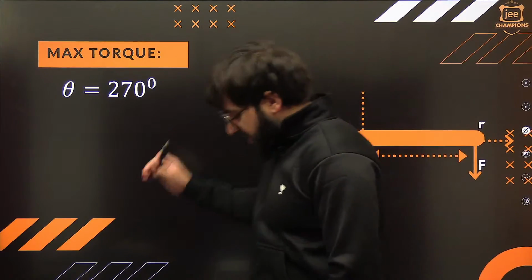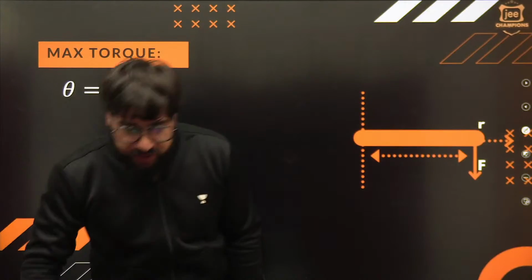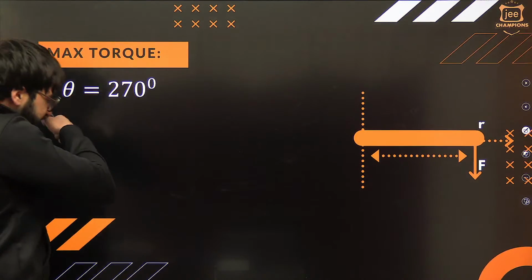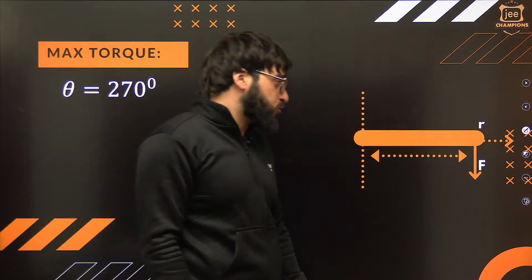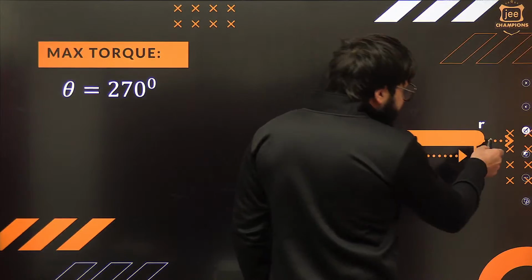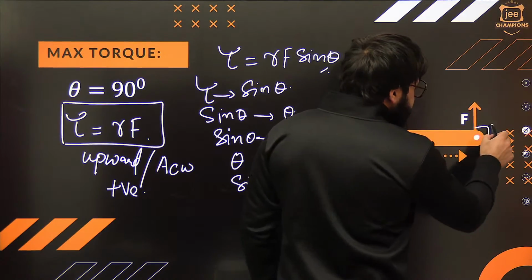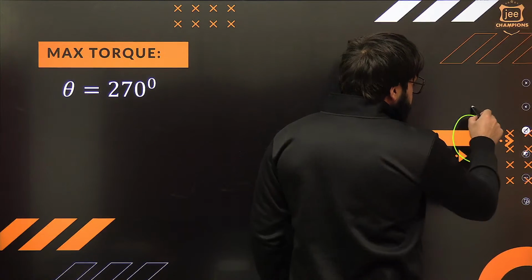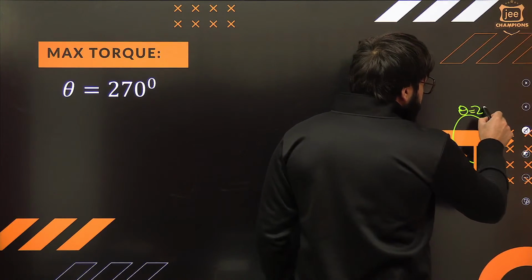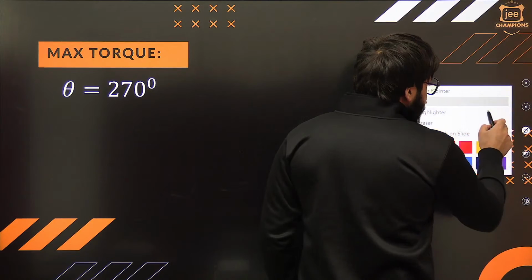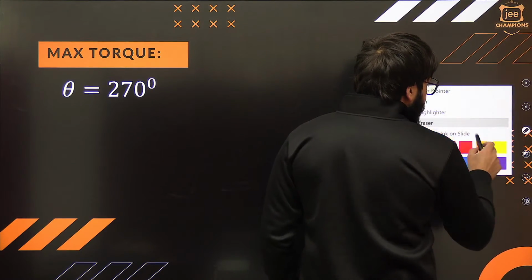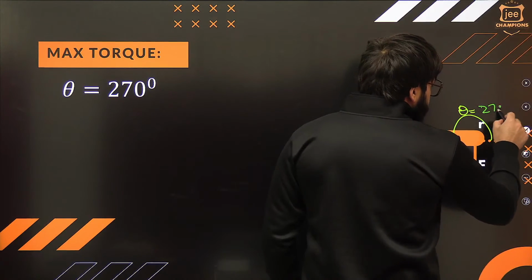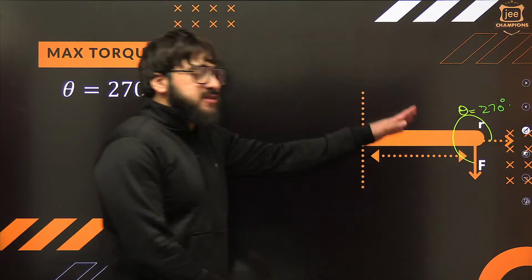Listen to me very carefully. If I talk about this maximum torque over here, can I say when theta is equal to 270 degrees, in that case also torque will be maximum? See, in the previous case, this was 90 degrees. Now over here, this is theta equal to 270 degrees, the angle between R and F. Can I say this is 90 degrees?